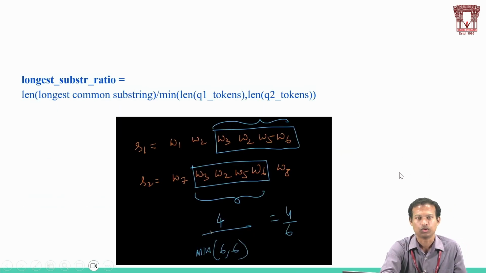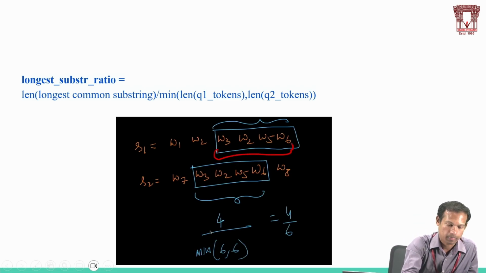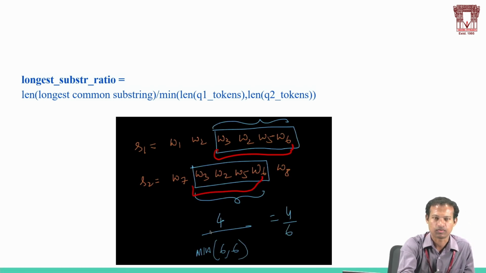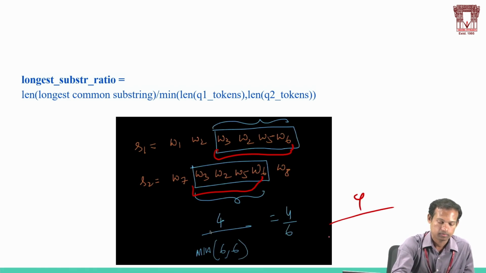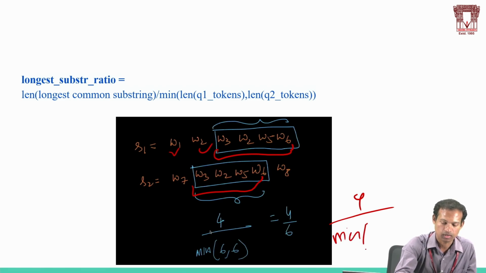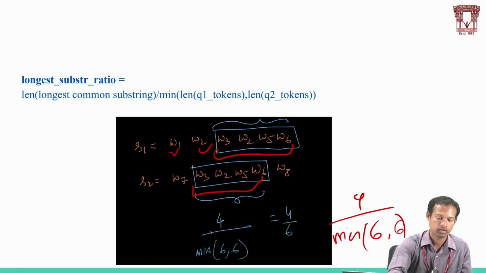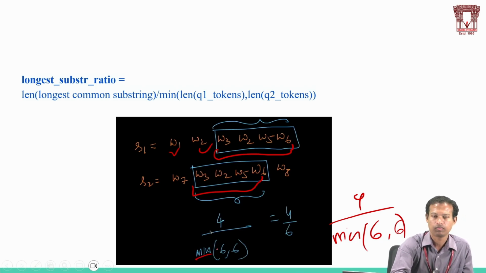Coming to longest substring ratio, longest common substring. S1 is W1, W2, W3, W4, W5, W6. These are the common words in S1 and S2: 4. And the number of words in S1 are 6. The number of words in S2 are 6. We will take the minimum of S1 and S2.